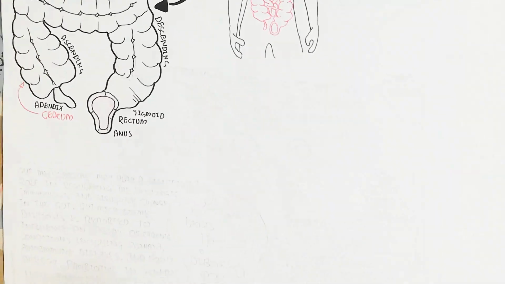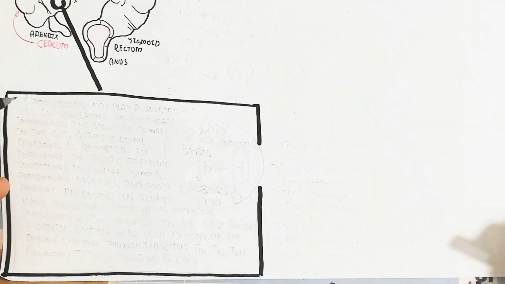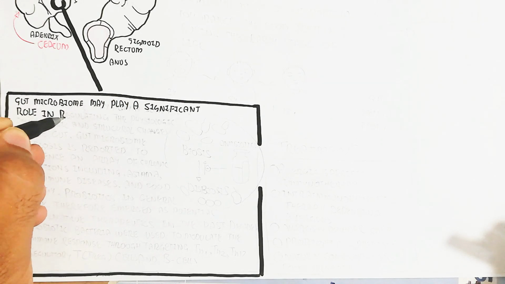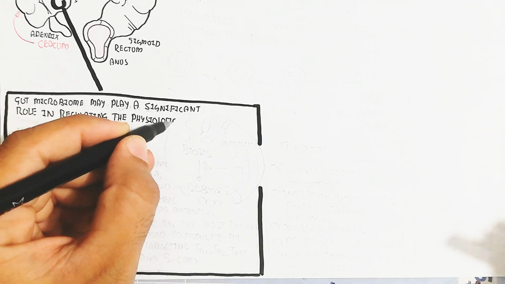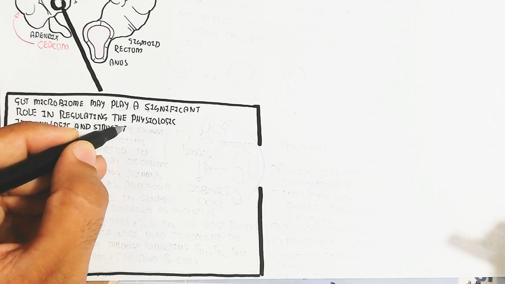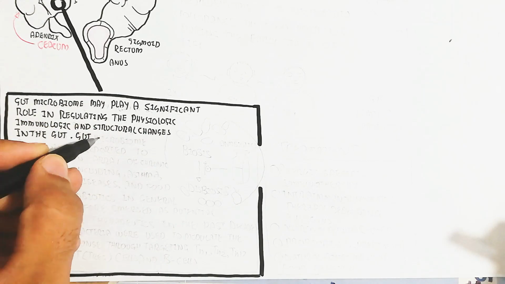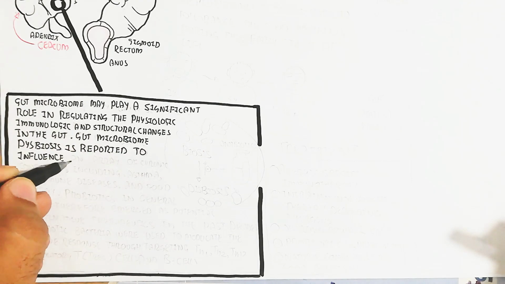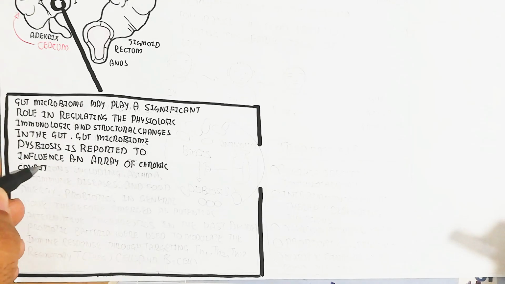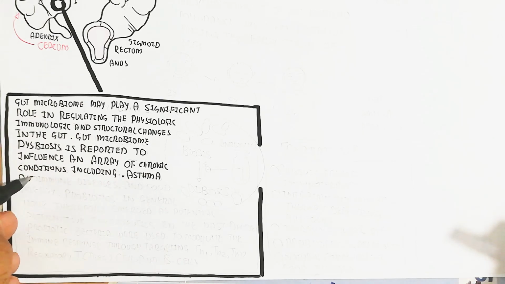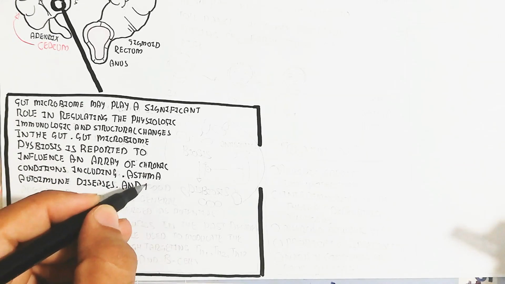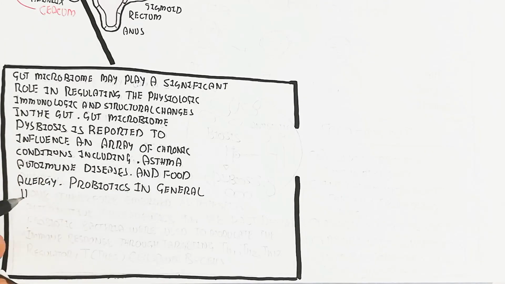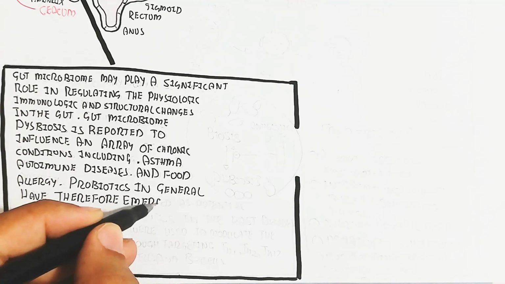Why am I drawing the large intestine? Because we are discussing the microbiome. The gut microbiome may play a significant role in regulating physiologic, immunologic, and structural changes in the gut. Gut microbiome dysbiosis is reported to influence an array of chronic conditions including asthma, autoimmune disease, and food allergy. That is why food allergy can occur due to dysbiosis, the microbiome change.